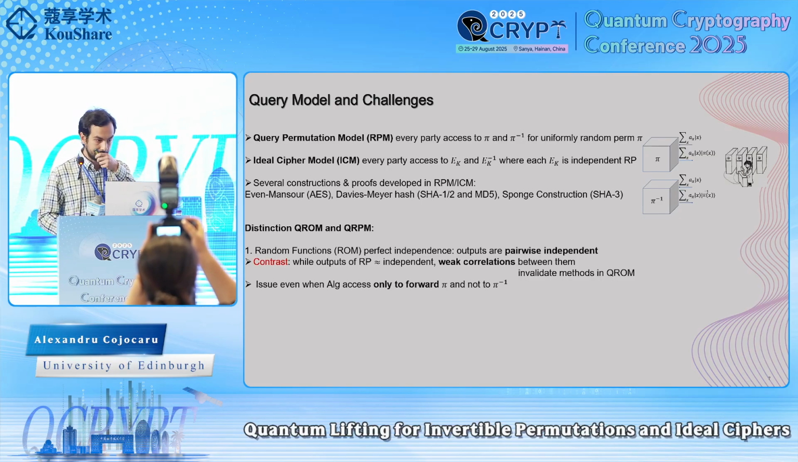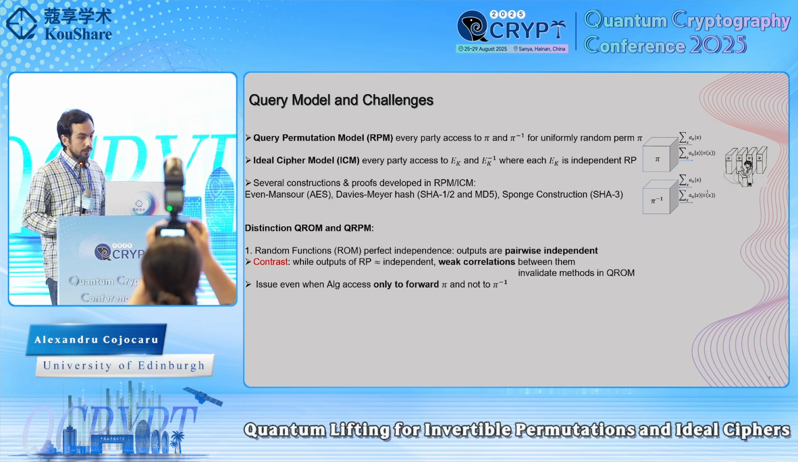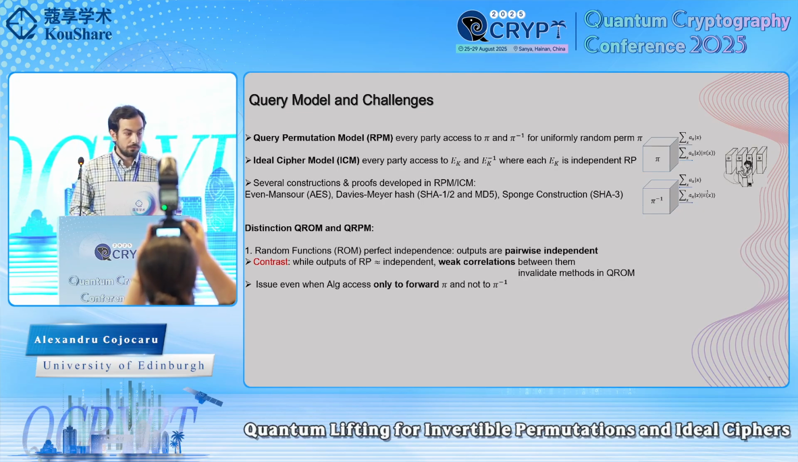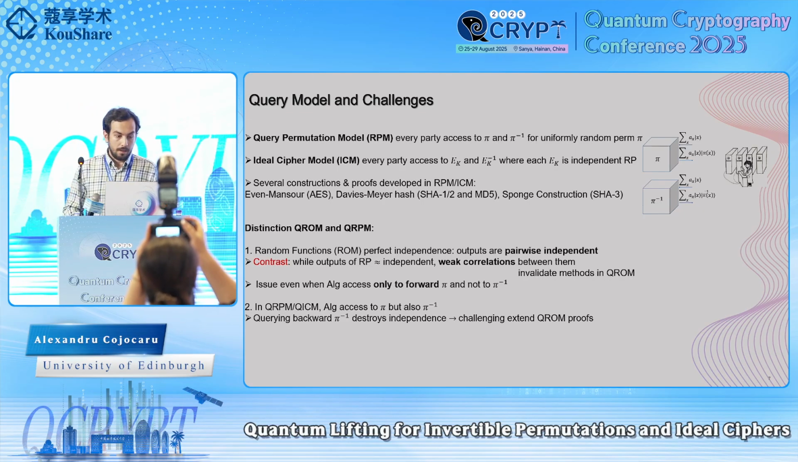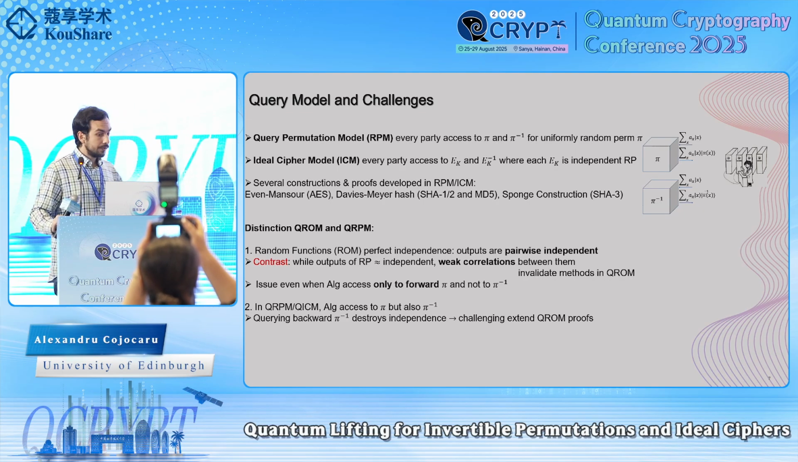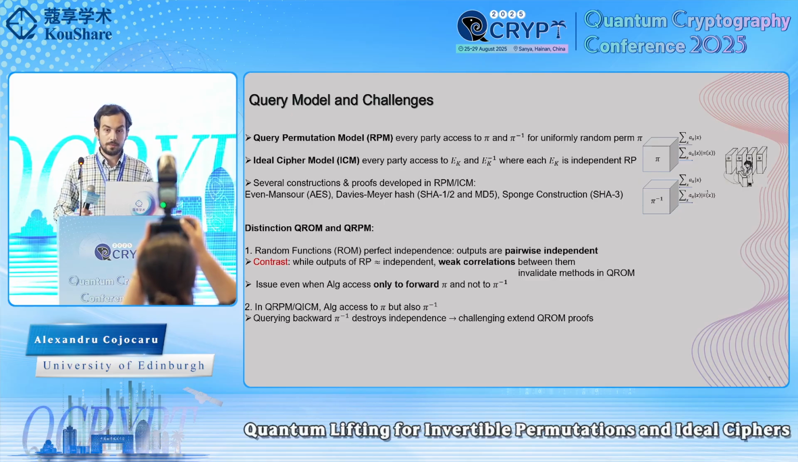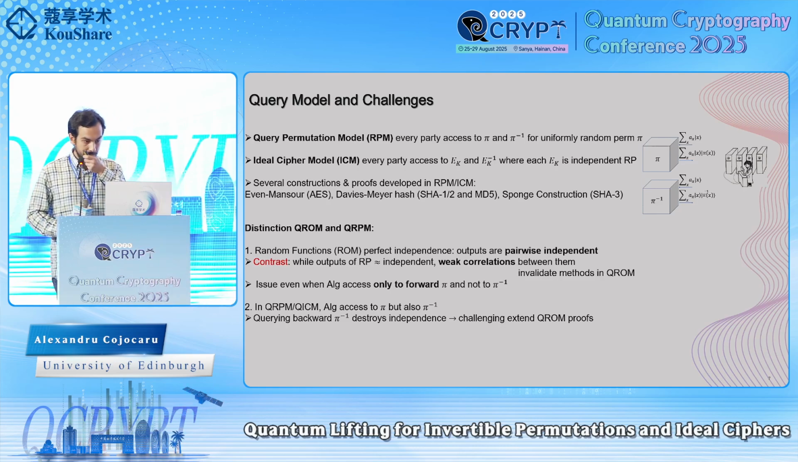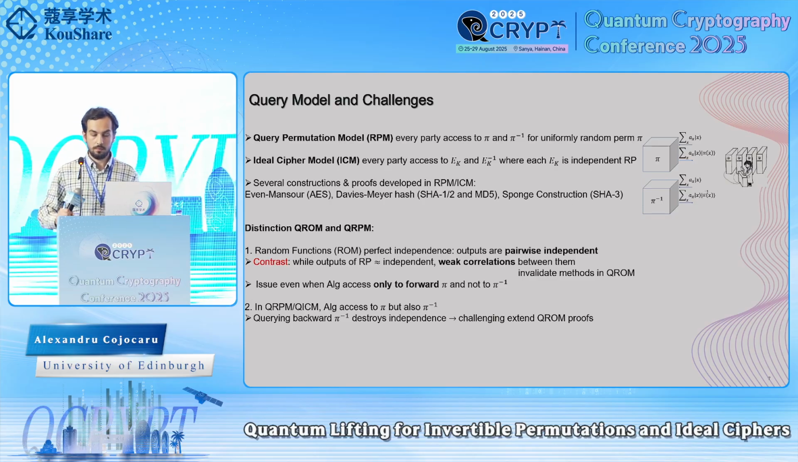But it is exactly these weak correlations between the outputs that invalidate all the methods we have in the quantum random oracle. And this issue of weak correlations occurs even when the algorithm or the adversary has access only to the forward permutation. But as we have seen in the definition of the two models, the adversary has access to both the permutation and the backward permutation, so its inverse, which destroys its independence, making it extremely challenging to extend all these proofs from the random oracle.